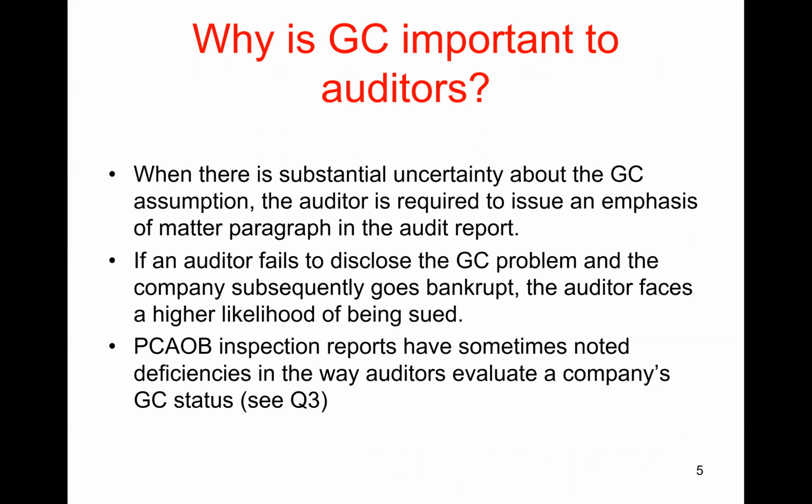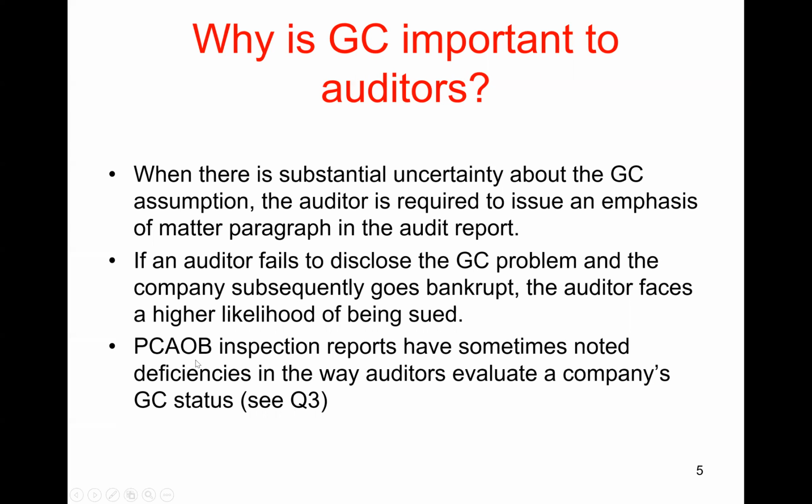Well, when there's substantial doubt about the going concern assumption, then the auditor is required to issue this emphasis of matter paragraph in the audit report. If the auditor fails to provide that additional paragraph and then the company goes bankrupt, the auditor faces a higher likelihood of being sued or being criticized in the media and losing reputation. Right? So if a company goes bankrupt and the auditor hasn't warned financial statement users that there is a potential going concern issue, then it's more likely that the auditor is going to suffer some penalty from litigation or from reputation loss. Okay, so that's why it's important for auditors.